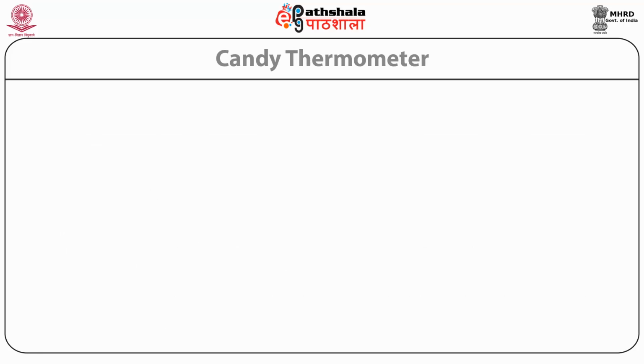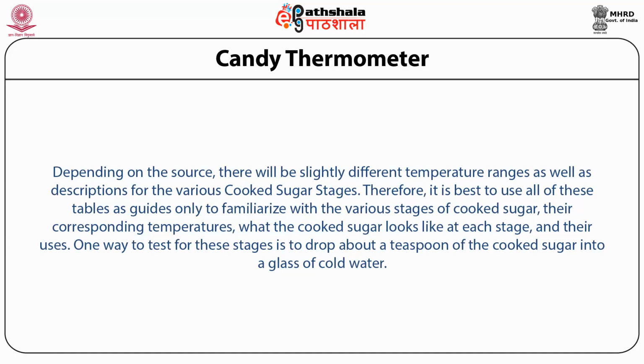Dear students, this much care and accuracy is required in making sugar syrups and in deciding the stages of sugar cookery, because depending on the source there will be slight differences in temperature ranges as well as descriptions for the various cooked sugar stages.